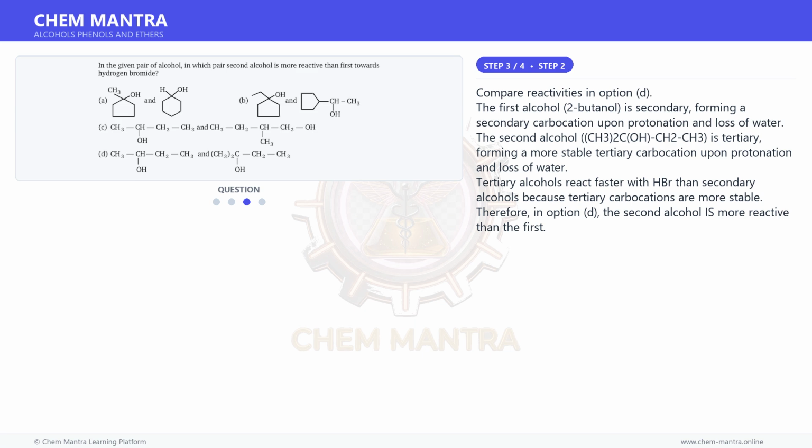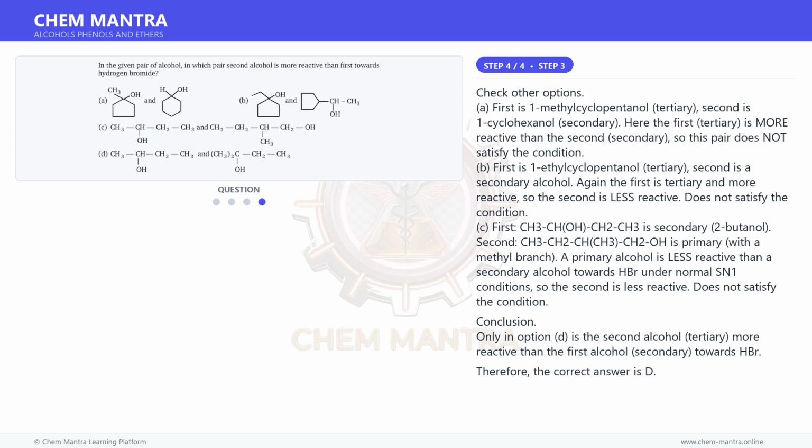Tertiary alcohols react faster with HBr than secondary alcohols because tertiary carbocations are more stable. Therefore, in option D, the second alcohol is more reactive than the first. And for the final step, check other options.